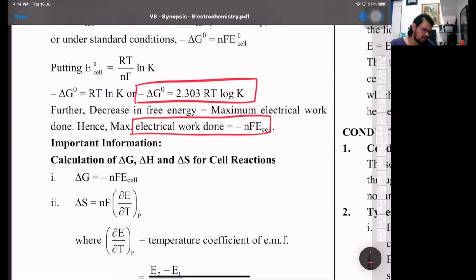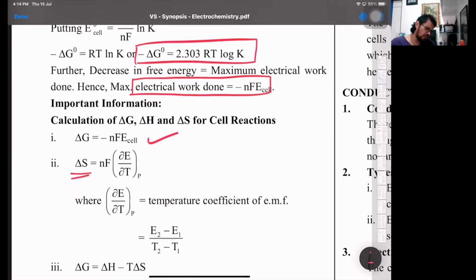Then there are other formulas where we can also talk about entropy change, the randomness of the system. Delta G is minus NFE of the cell. Delta S is entropy change, which is NF times the change in the EMF with respect to change in temperature at constant pressure, which is E2 minus E1 upon T2 minus T1.